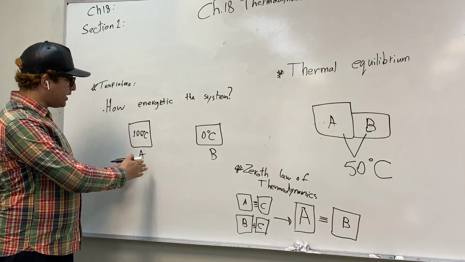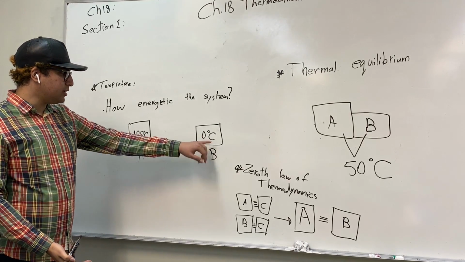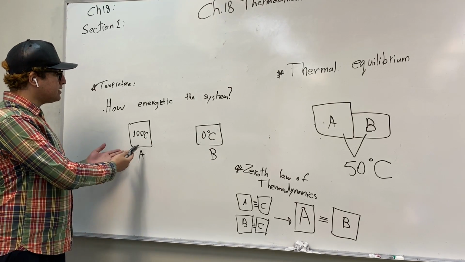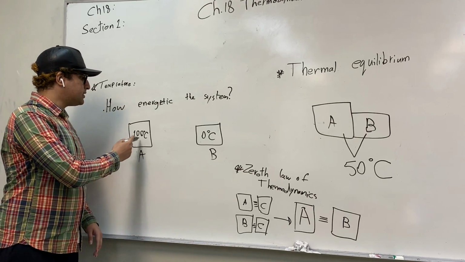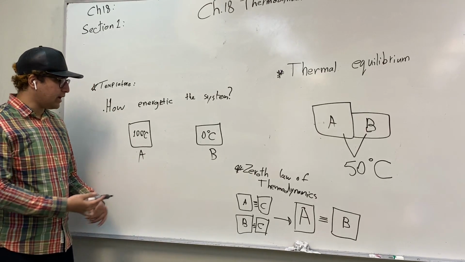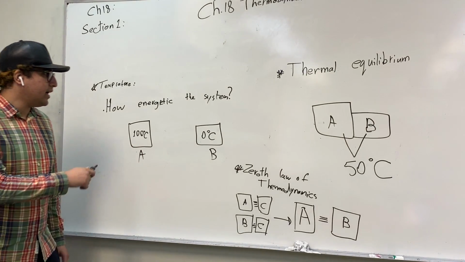If you have a body A at 100 degrees Celsius, and a body B at 0 degrees Celsius, body A has much more thermal energy than body B. So temperature is an indication or a description of how much energy we have in an object.